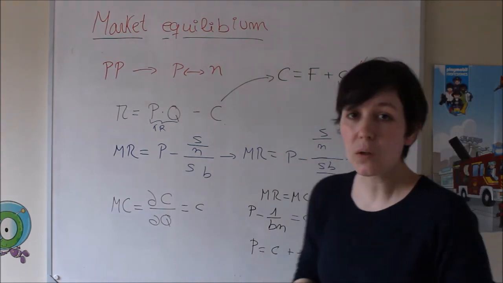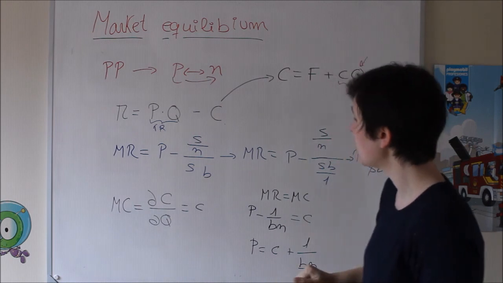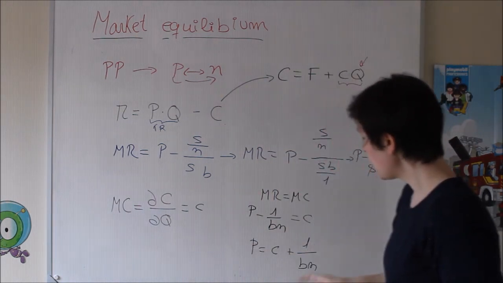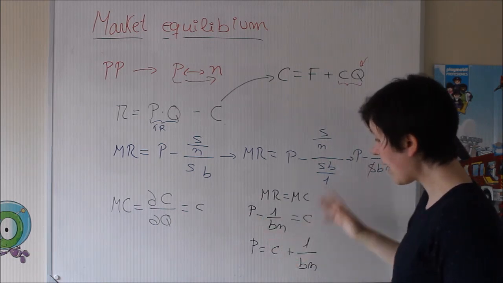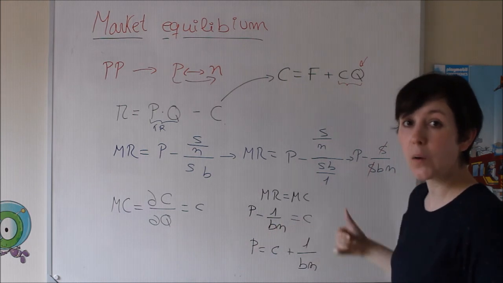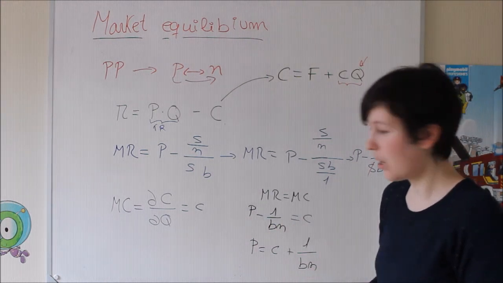But the thing that we want to see is the connection of the price with respect to the quantity of firms in this case, so the number of firms. So the thing that we need to do here is isolate the P variable. So if this is with a minus sign, it goes to the other side with the positive sign. And this is the final result, okay?